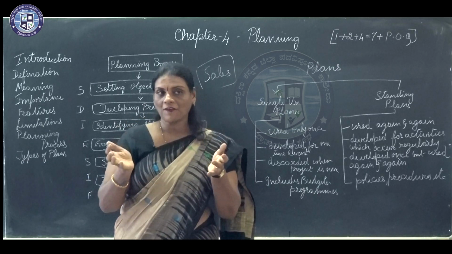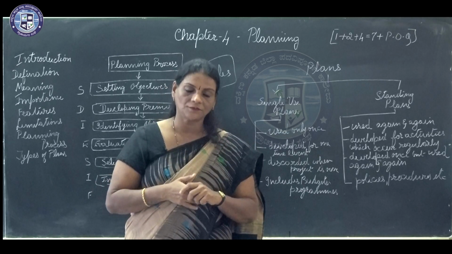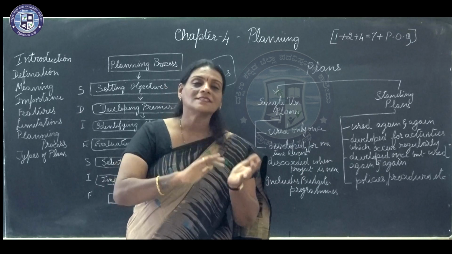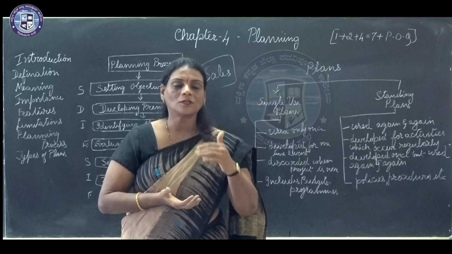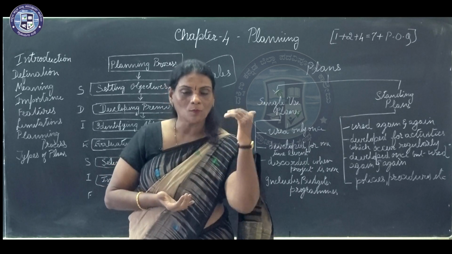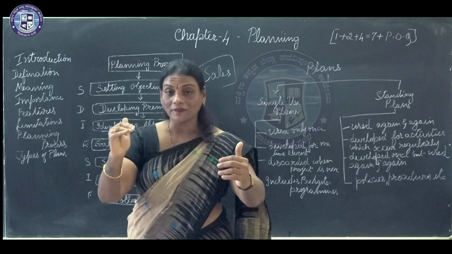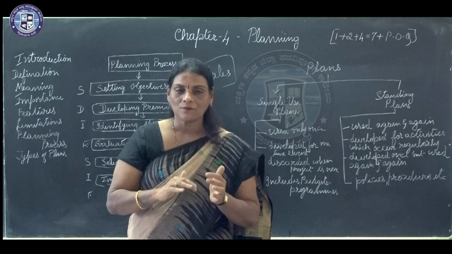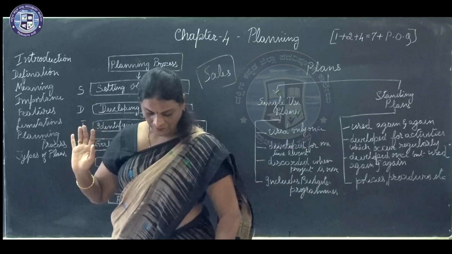When you are identifying the various courses of action, alternative courses of action, you will be seeing the positive and the negative aspects of it. If I put a plan into action, how many positive aspects are there and how many negative aspects are there. So, you would fix on a plan which has more positives and the least negatives.